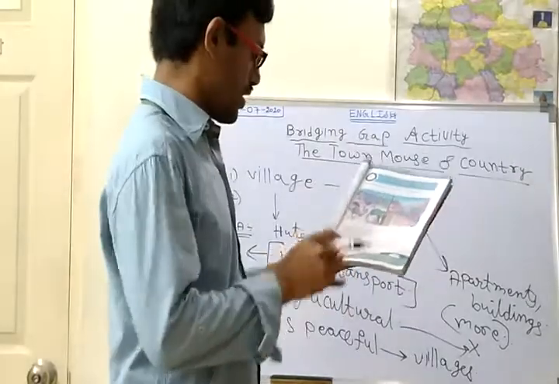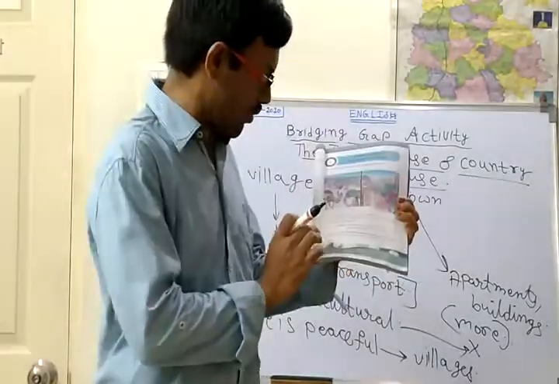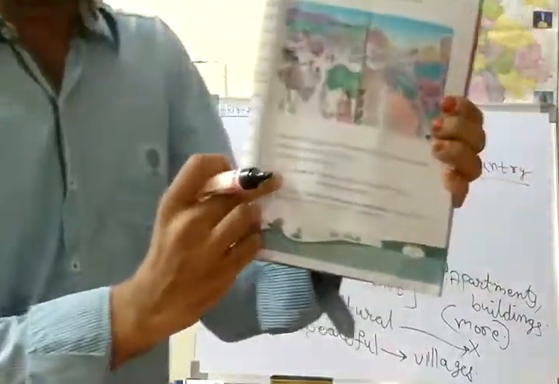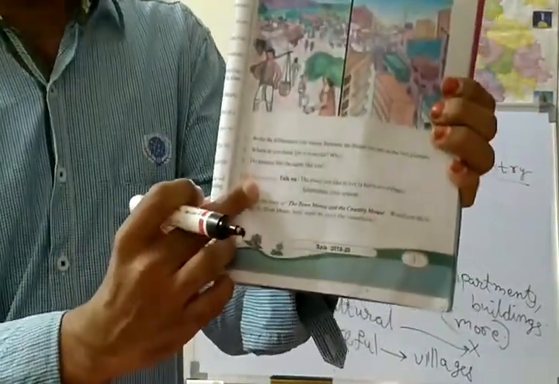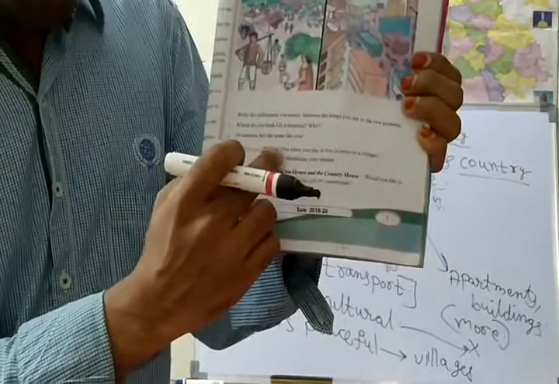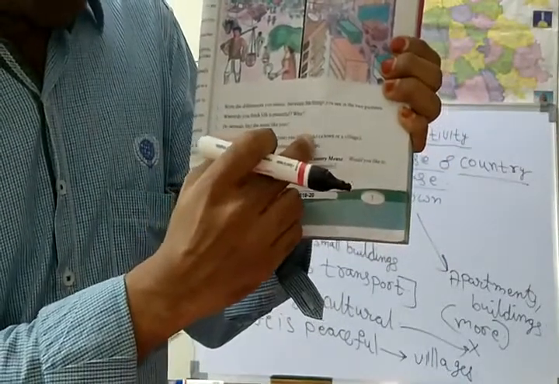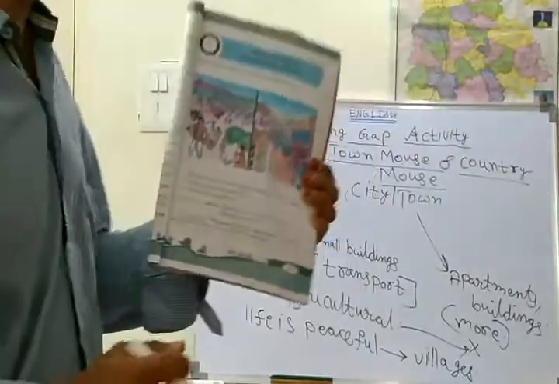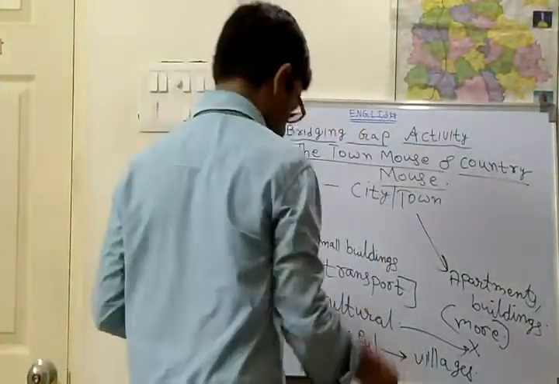And what else is there? Here one more thing is given: oral discourse. So what is this oral discourse? You people see: talk on the place you like to live. The place you like to live. So oral discourse is given as